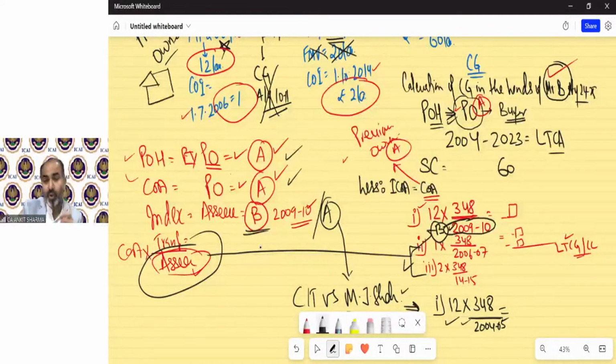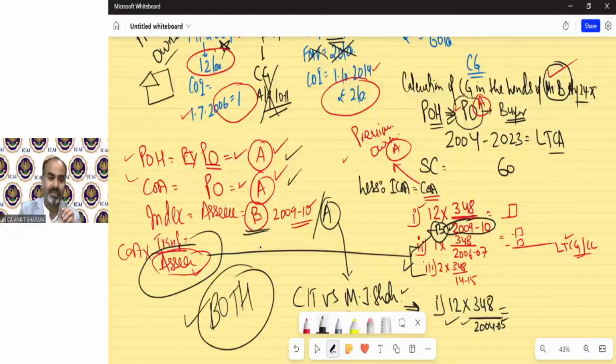So what should we do in the examination? Why has the Act not been amended? Because it is not a judgment of the Supreme Court, etc. It is just a CIT judgment. So the problem arises: how do we need to solve this question in the examination? And now listen carefully how we need to solve it. We need to solve this question both ways.